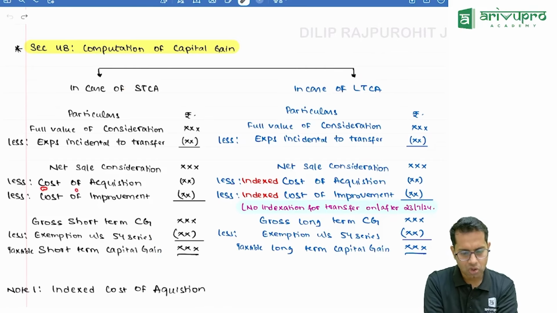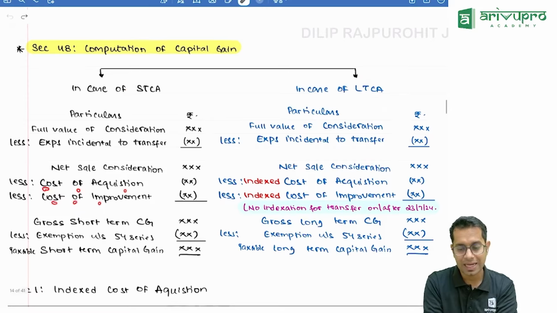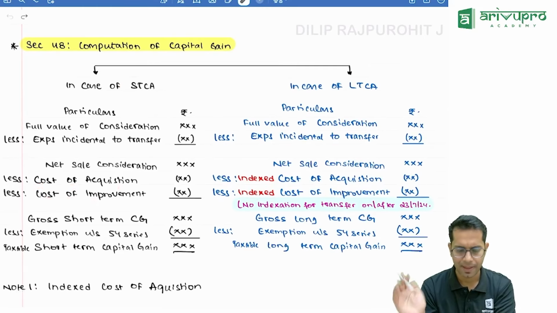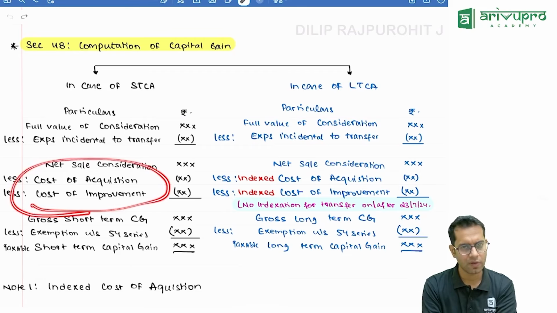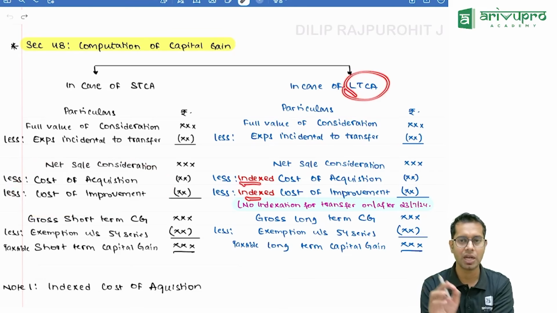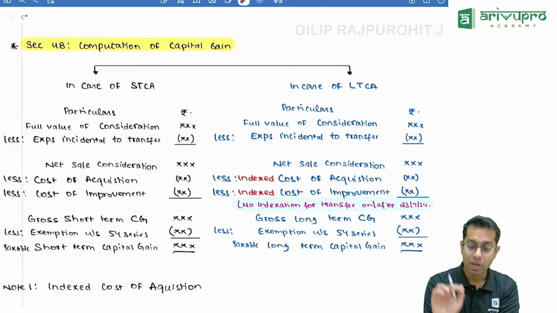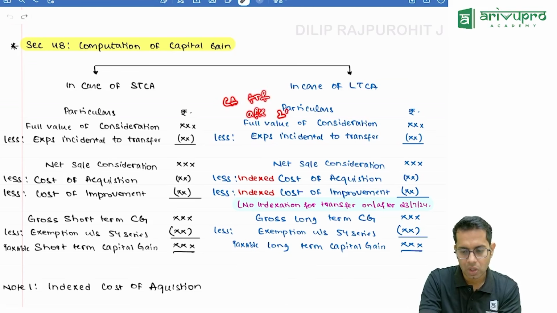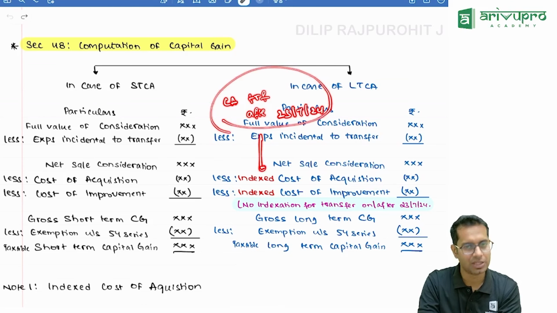Instead of taking cost of acquisition and cost of improvement, I take indexed cost of acquisition and indexed cost of improvement. Correct? Normally, we take cost of acquisition, cost of improvement, but in case of long-term capital asset, we take indexed cost of acquisition and indexed cost of improvement. Now, if the capital asset is transferred after 23rd July 2024, you cannot take indexation. Even if it is a long-term capital asset, you cannot take indexation.